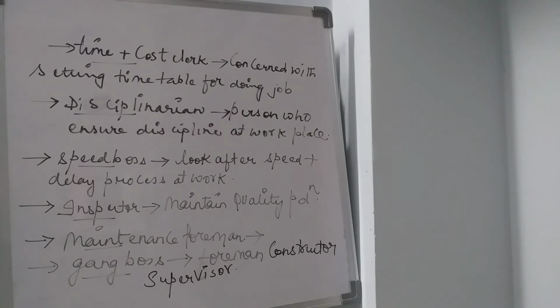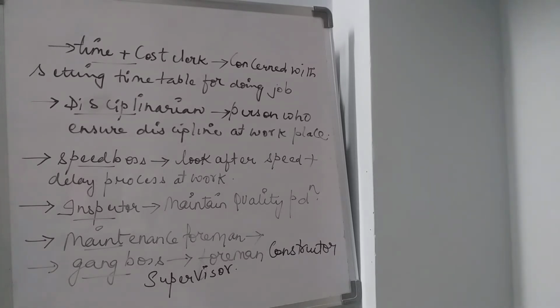So all these are actually the 8 different kinds of people who are involved to direct the activity of a worker. They will give guidance to the workers in a factory on how they have to do, what they have to do. That is the 8 different persons.